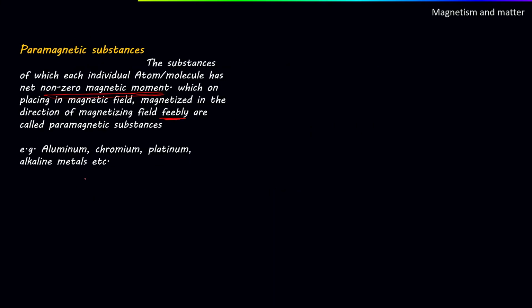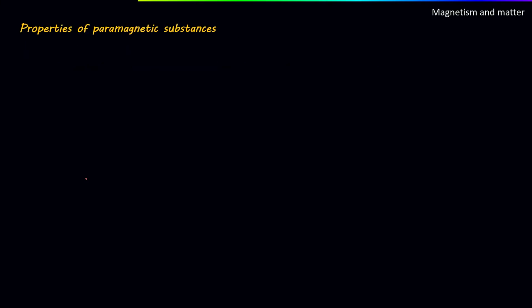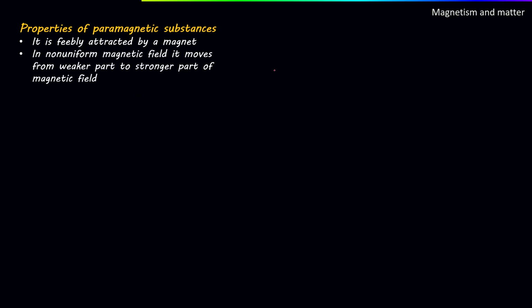Now let's see some properties of paramagnetic substances. It is feebly attracted by a magnet. In a non-uniform magnetic field, it moves from the weaker part to the stronger part of the magnetic field.